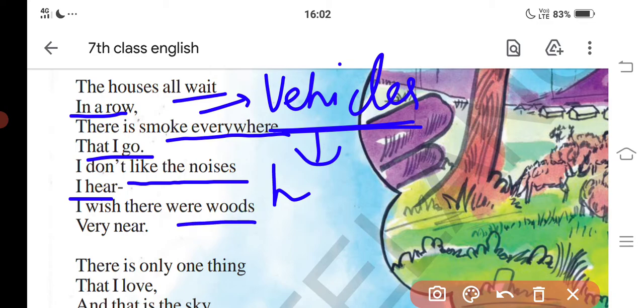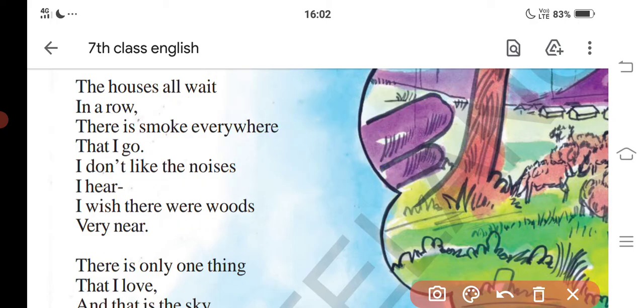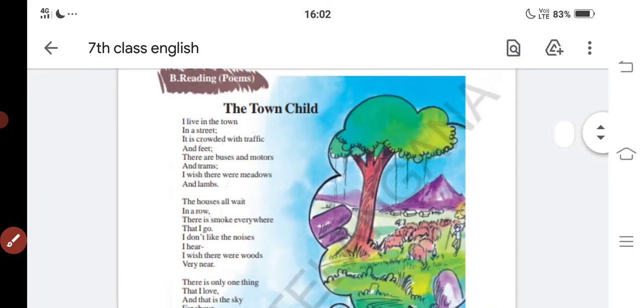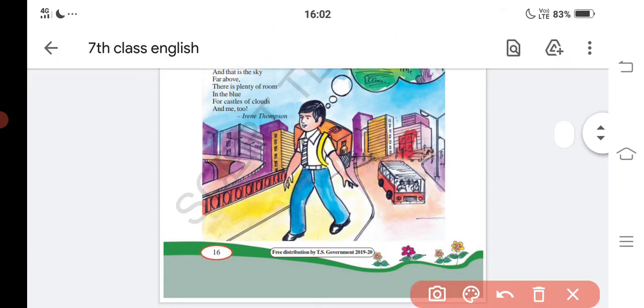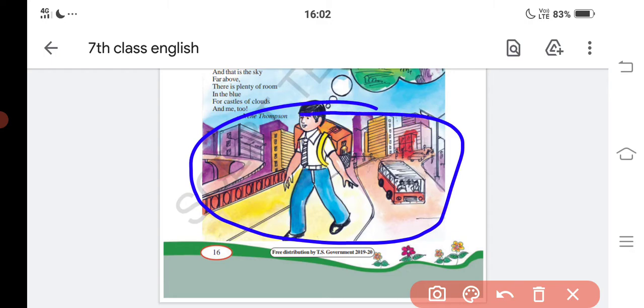I wish there were woods very near. Means without the noises and vehicles, the town child wants to have woods very near. Like here in the picture we are seeing. So see here, this is town.